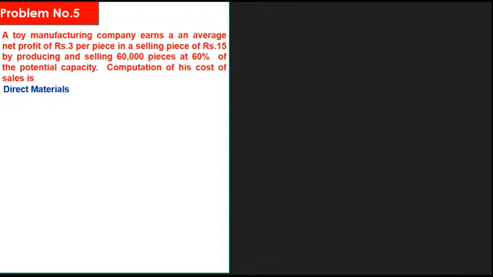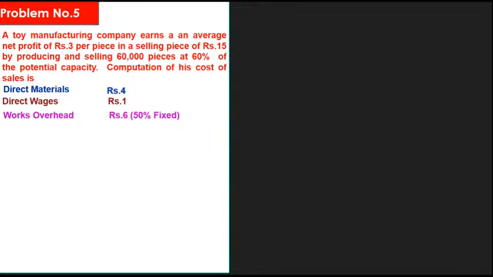Okay, now what are the costs? First one, direct materials: rupees 4 per piece. Direct wages: rupee 1 per piece. Works overhead: rupees 6, in bracket 50% fixed.